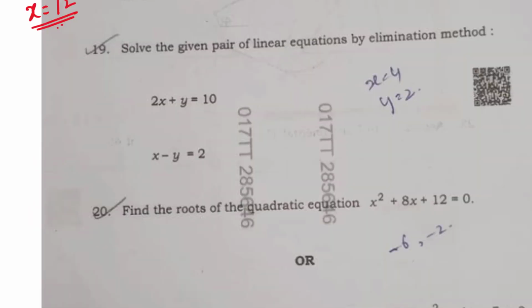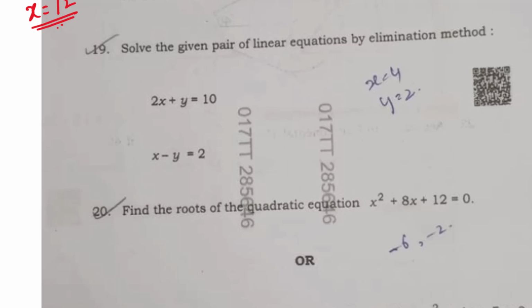Okay. Solve the pair of linear equations by elimination method. So you have to use elimination method and solve 2x plus y is equal to 10 and x minus y is equal to 2. In our competitive examinations for teacher recruitment, it will not matter much in multiple choice questions, because any method we use, they would want the correct answer. But if it is a descriptive question paper like GPSTR, then it will matter whether it is the elimination method or any other method to find the solution of the given linear equations.